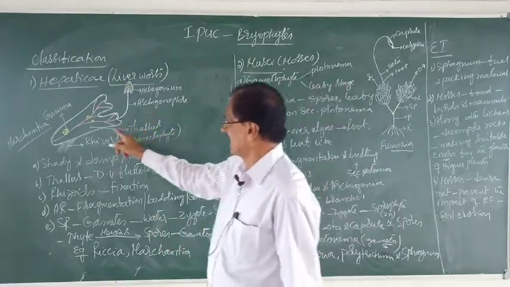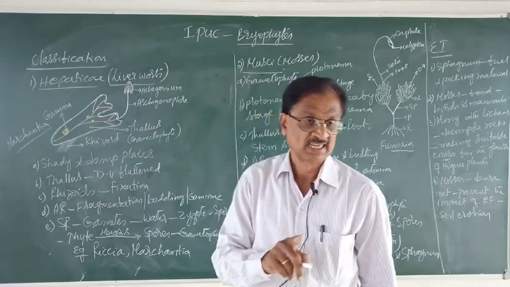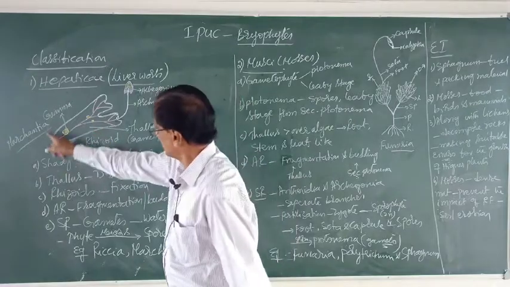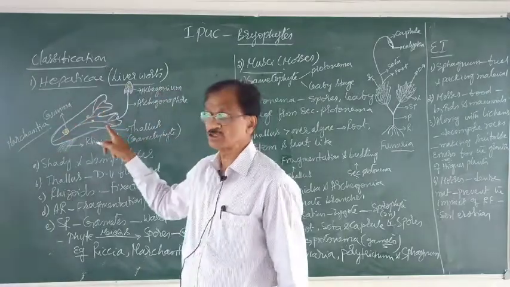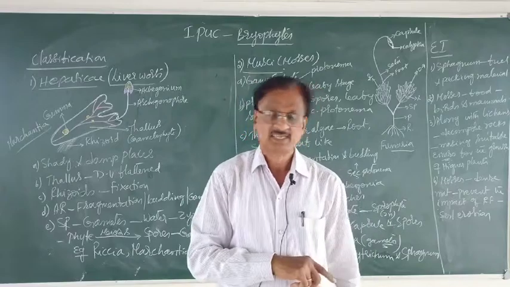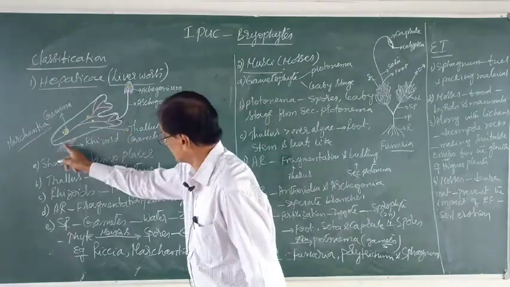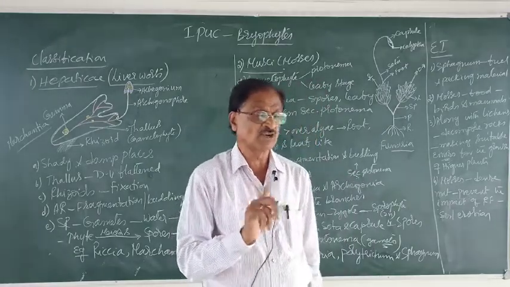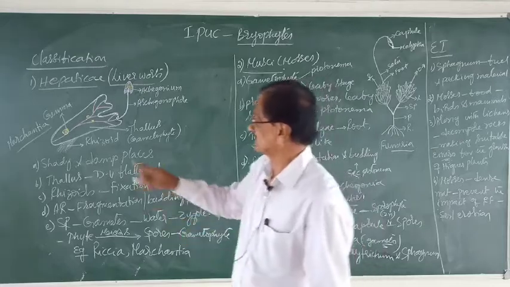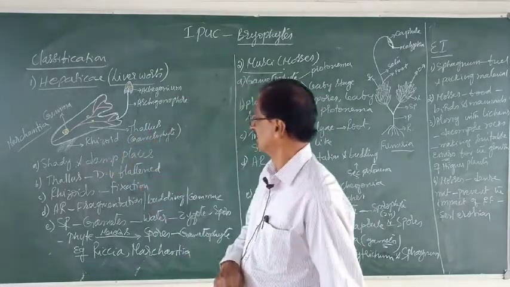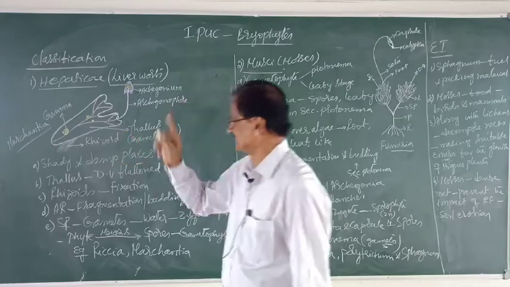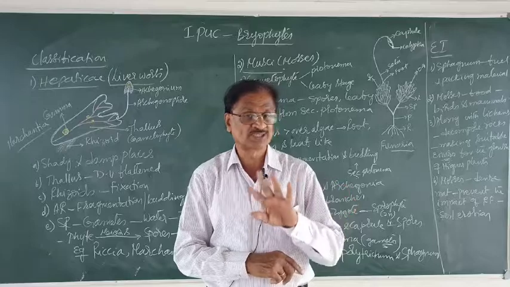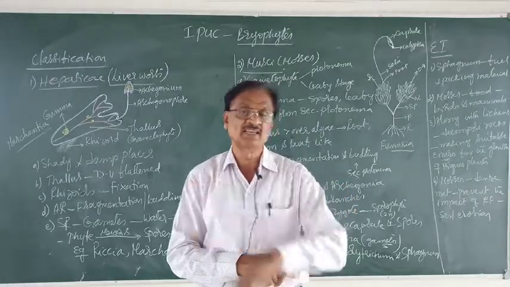Observe here the diagram I have written, the Marchantia plant. Here the body of the Marchantia is dorsoventrally flattened. The ventral surface of this is attached to the substratum by what? Root-like structures, not typical roots, called rhizoids. Now this is the thallus. Of course, the thallus has no true stem, root and leaves.